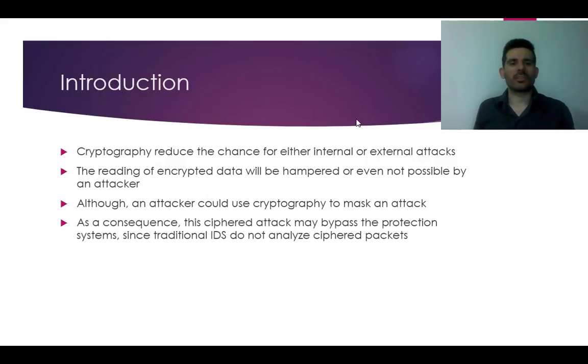One way to reduce the chance of either internal or external attacks would be to provide communication using cryptography. When using cryptography, even if an attacker is able to capture network packets, if the data is transmitted using cryptography, its reading will be hampered or not even possible. Although cryptography reduces overall chances of successful attacks, an attacker could also use cryptography in order to mask an attack. As a consequence, usually the ciphered attack will bypass the protection systems, since traditional IDS do not analyze ciphered packets. Indeed, to the best of our knowledge, there are no efficient models of encrypted insider attack detection found in the literature.